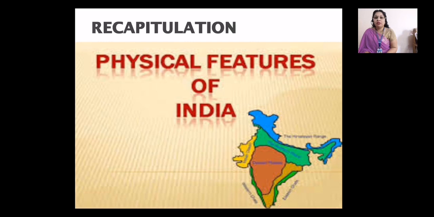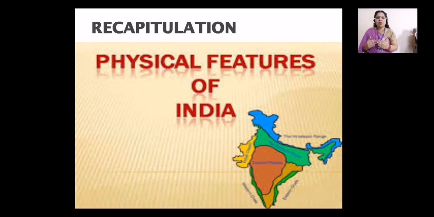So basically, if we talk about the physical features of any human being, we talk about the shape of their eyes, nose, and face, height and weight. In the same way, if we want to describe the physical features of any country, we would describe them on the basis of the mountains, the rivers, the plateaus, the deserts and the islands in that country. So these are all the physical features of the country.